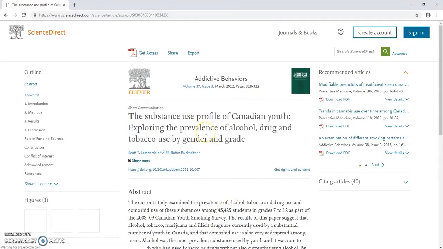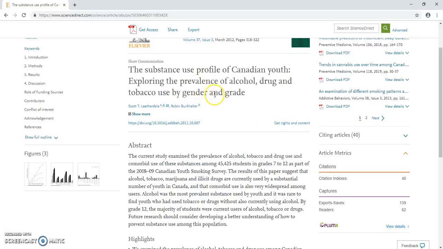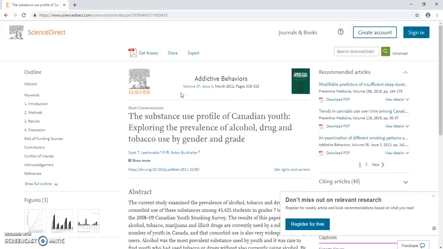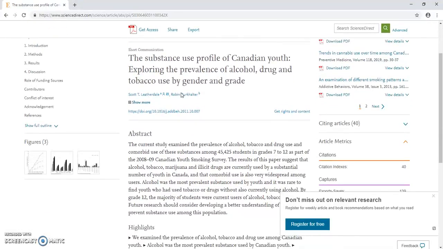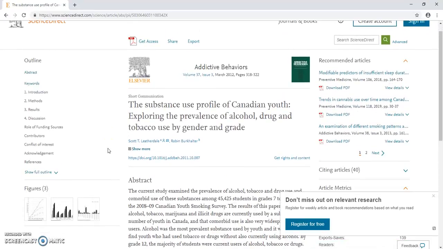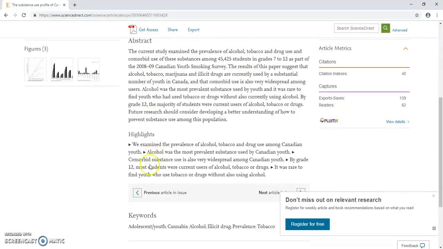Let's see here. Substance Use Profile Canada, Youth Exploring. So this is through a college library system. So this appears to be Science Direct. Yeah, this website seems to be through the library. So this is probably going to be a more reputable source than others. We can go through and we can check again. We can look at the different authors. We can look at the abstract, see what it's about.